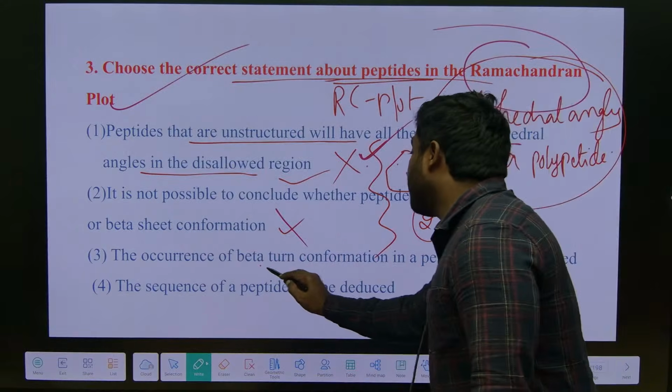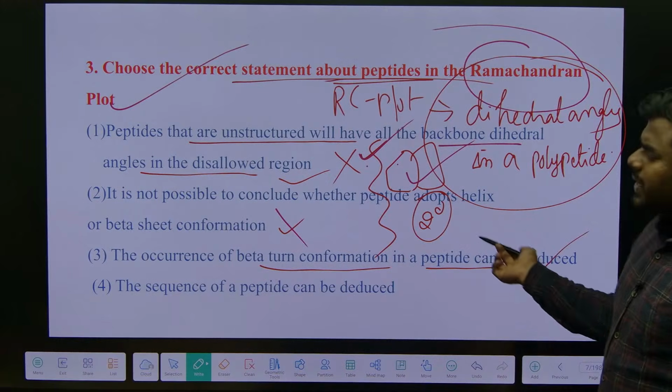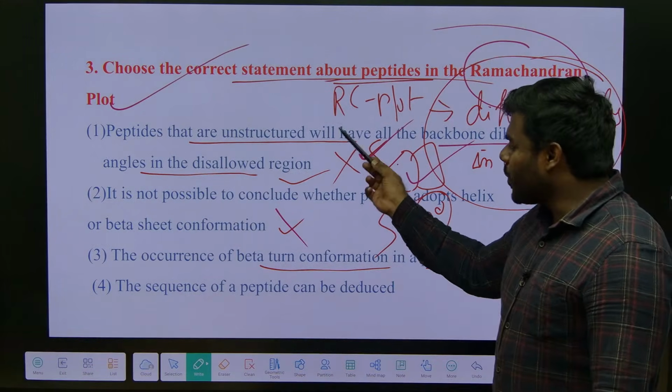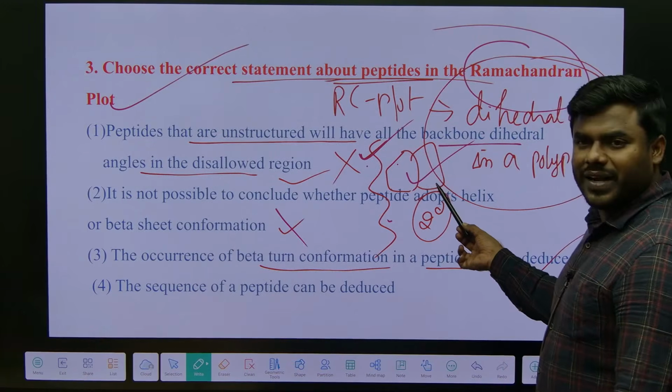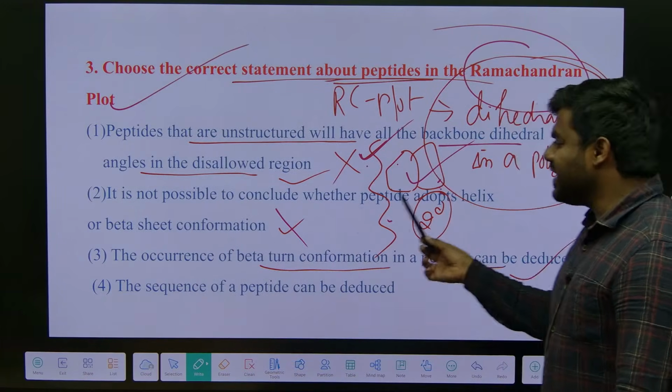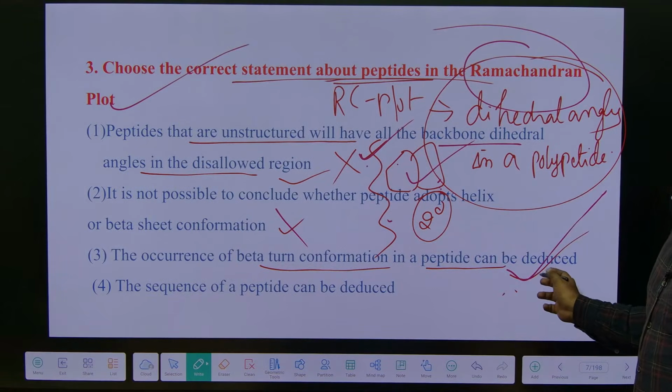The occurrence of the beta turn conformation in a peptide can be deduced, which means whether the protein can exhibit alpha helix or the protein can exhibit beta turn, that we can easily analyze. So this is the most appropriate statement.